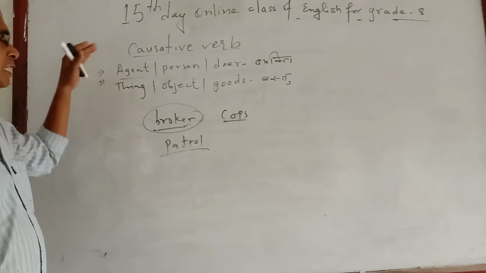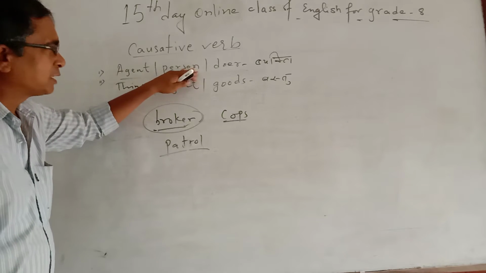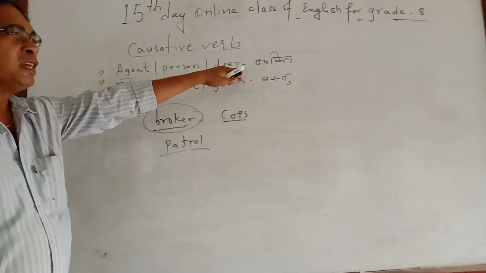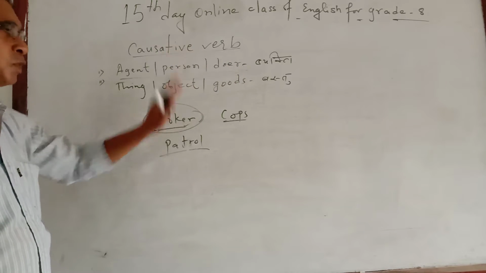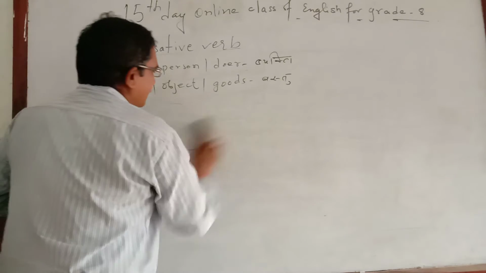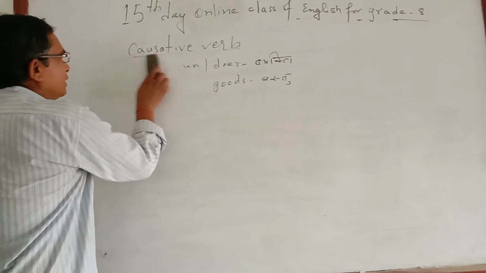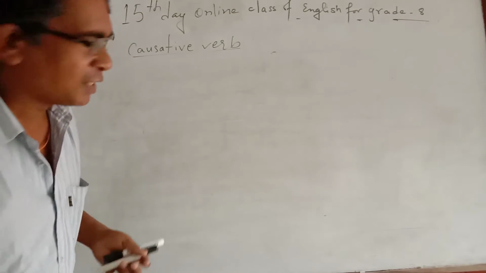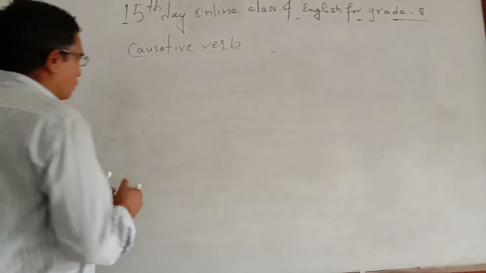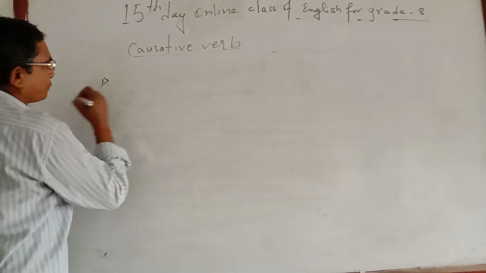Sometimes in the form of agent, person or doer there may be one word, or sometimes a thing, object or goods may be in the question. After that, there are certain rules that will help you reach the correct answer. The rules I am writing here.